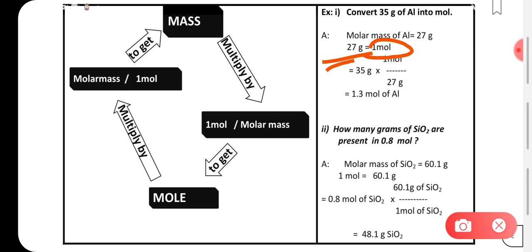So for 35 grams, how much will it be? What you have to do is 1 divided by 27 multiplied by 35. Basically it is mass upon molar mass. What is being done here is 35, the mass, divided by 27, the molar mass of aluminium, right? So you get the value.